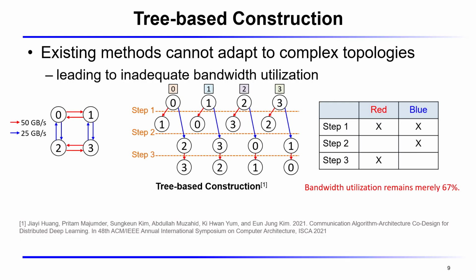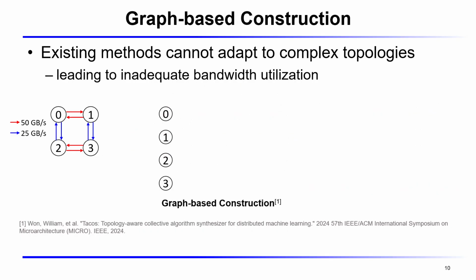The problem is the fast red links and the slow blue links are not used uniformly. In some steps, the faster links sit idle. Since the schedule is fixed and topology-agnostic, it cannot keep all the links busy. More advanced graph-based synthesizers improve the tree approach by allowing more flexible transfer patterns across the topology.